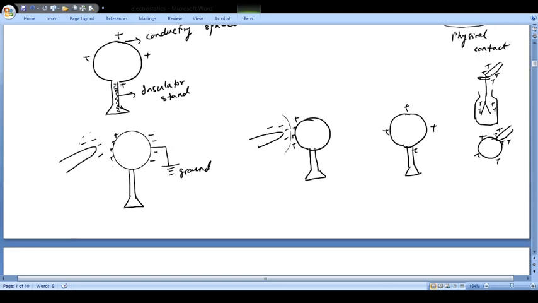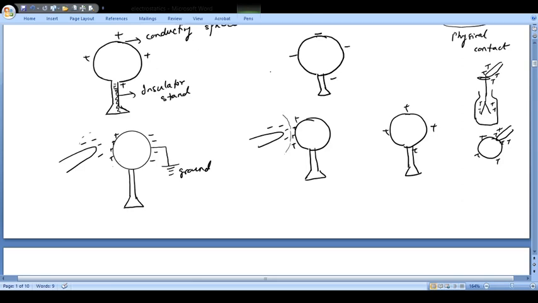So nowhere have you touched the charged body with the body, and this is how basically you will get the charge on a sphere. If it has been asked that you need to charge a body something like this, let us suppose in the exam you get a question on how you will charge this negative.